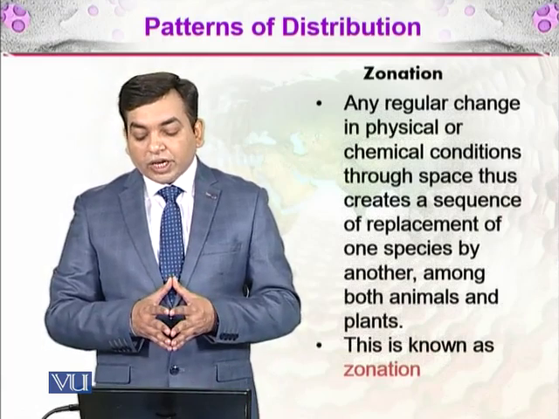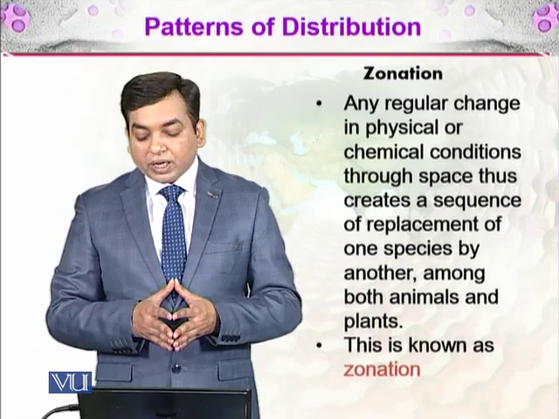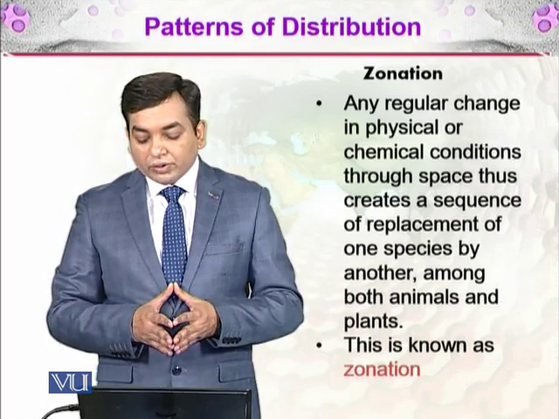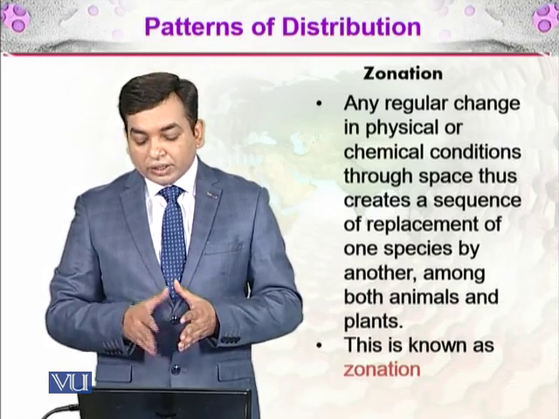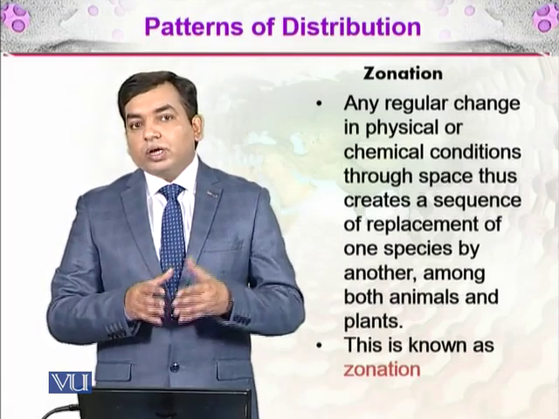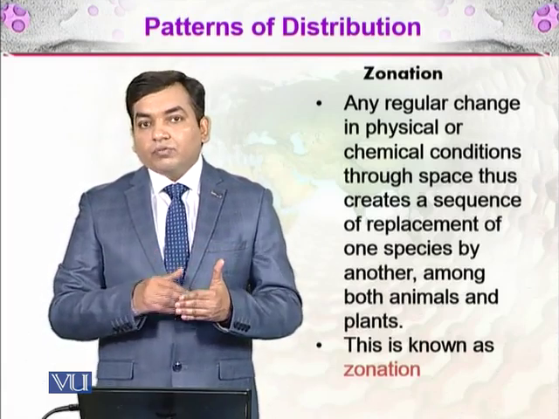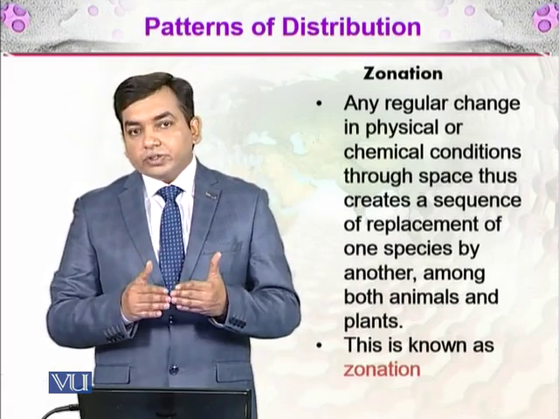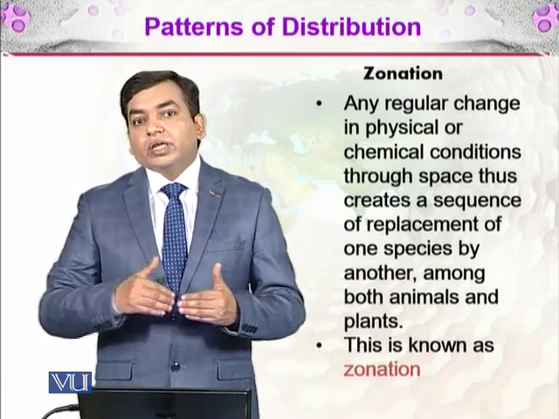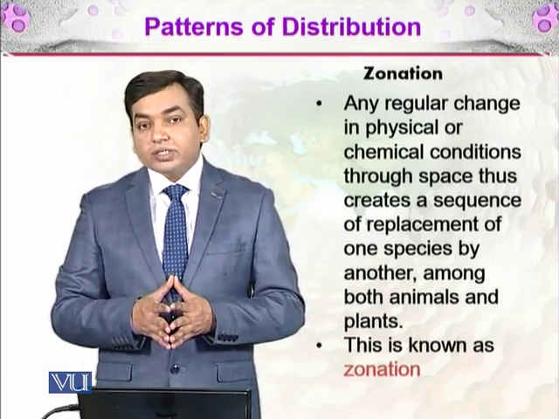Any regular change in physical or chemical condition through space creates a replacement of one species by another, among both animals and plants, and this is known as zonation. There is one zone in which one particular organism is found. When the environmental factors change, that species is replaced by another species, and this is known as zonation.